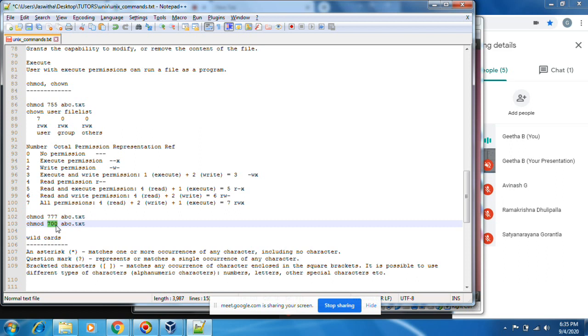And if I create my file, I don't want others to modify my file.